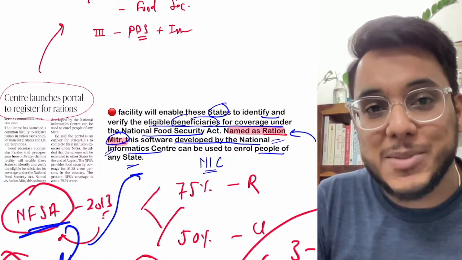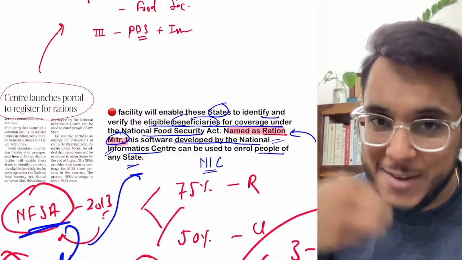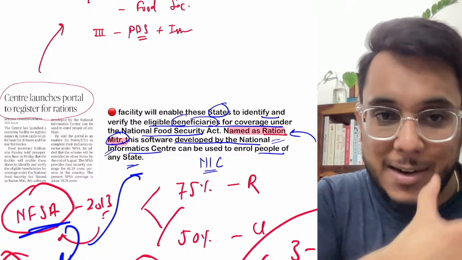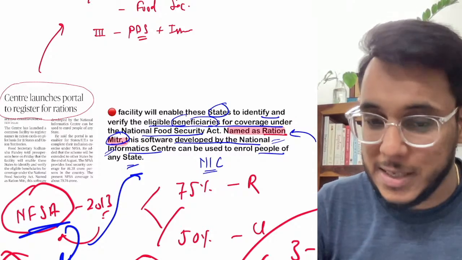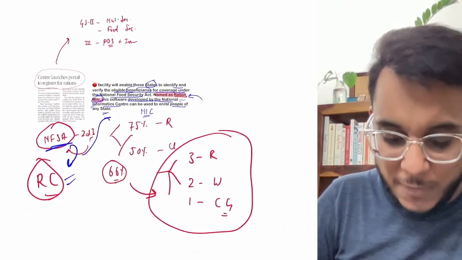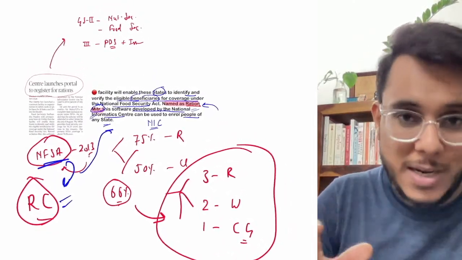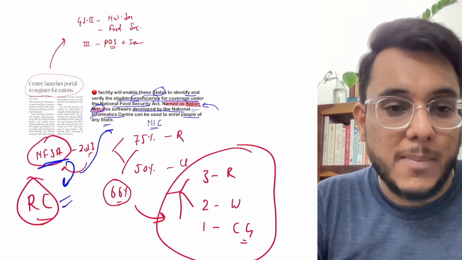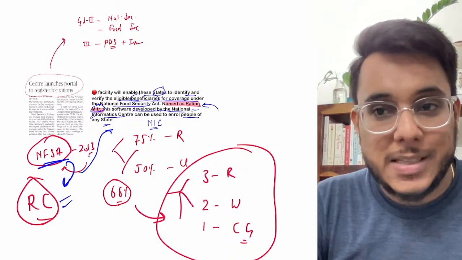As the name suggests, Ration Mitra, the moment the option comes, you will be able to know that it has something to do with verification. So you can use it just as an example, as a reference. A full-fledged question is not expected, to be very frank. So that is all about this article, guys, and with this we come to an end to today's analysis.